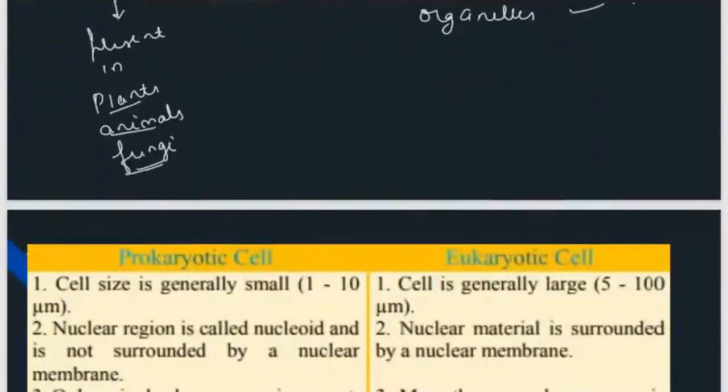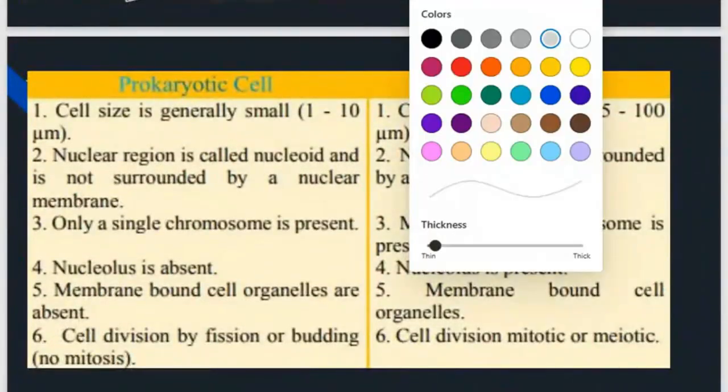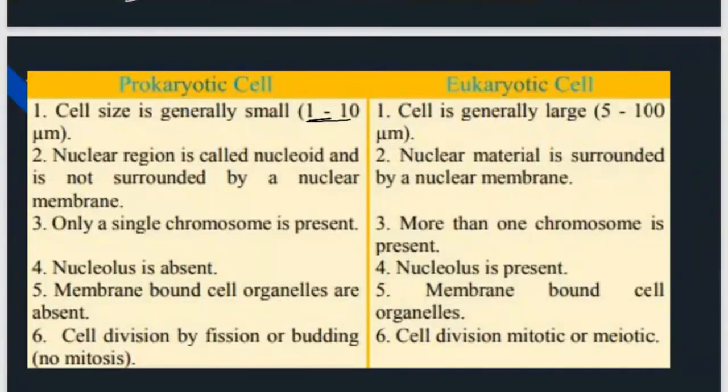So, difference between pro and eu. The cell size in prokaryotic is generally 1 to 10 micrometer, whereas in eukaryotic, it is 5 to 100 micrometer. Nuclear region is called nucleoid because it is not surrounded by nuclear membrane. Instead of nucleus, it is called nucleoid. But here, nuclear material is surrounded by nuclear membrane.